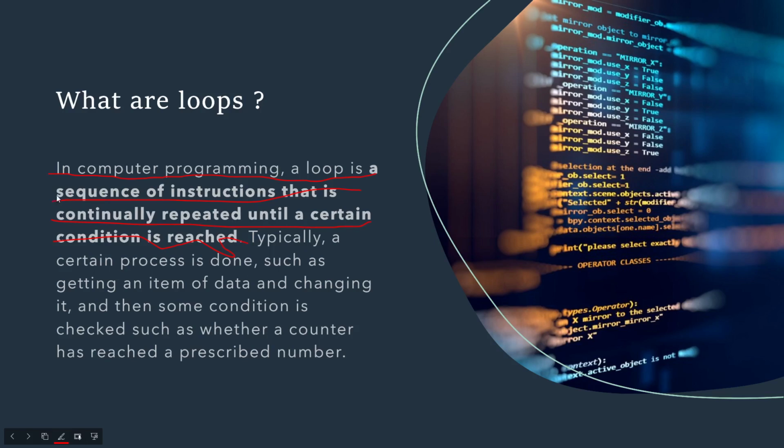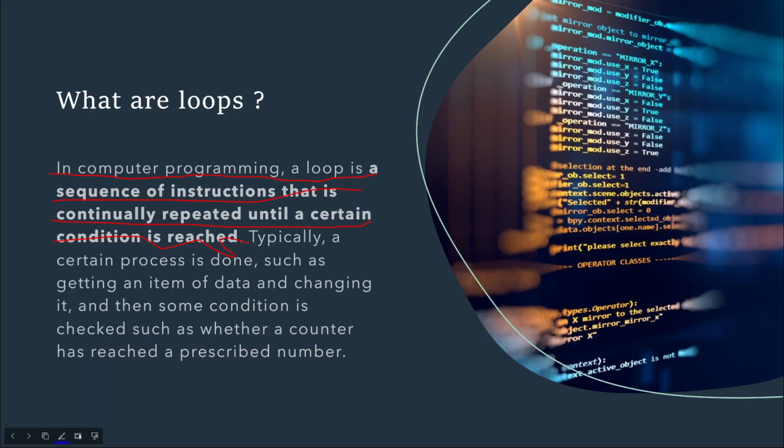So I hope you understood whatever I have underlined and explained till now. Typically, a certain process is done, such as getting an item of data. So it is just an example. Let me just change the color, and I hope you are able to see the colors properly now, guys, because till now I was facing some issue showing you the correct colors. This is red, so you must be able to see this red, and this is blue, so you should be able to see this blue. Okay, so let's just focus on this.